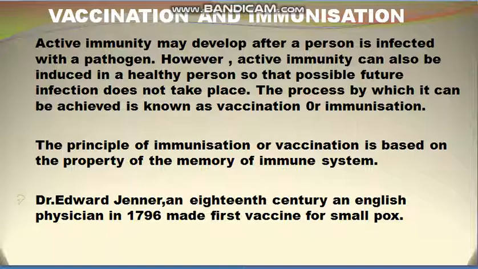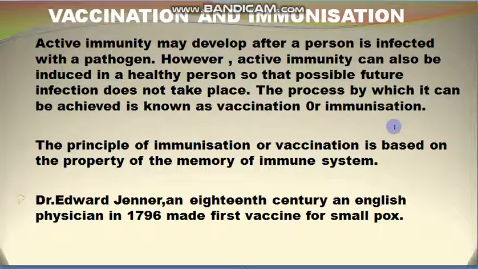This is known as active immunity. And sometimes active immunity is also given to a healthy person to protect him from infection. That active immunity is given by injection, and in that injection there are weakened or dead microbes, and then the human body produces antibodies, and no further infection takes place in the body of the human being.